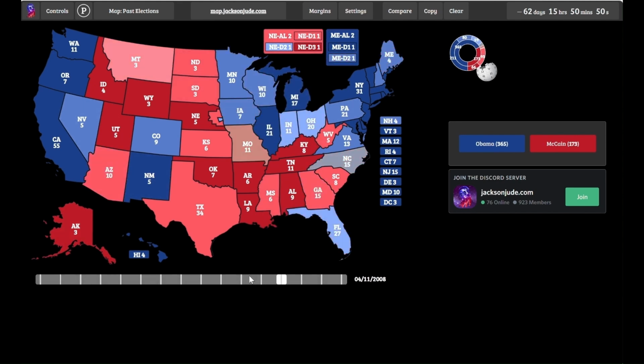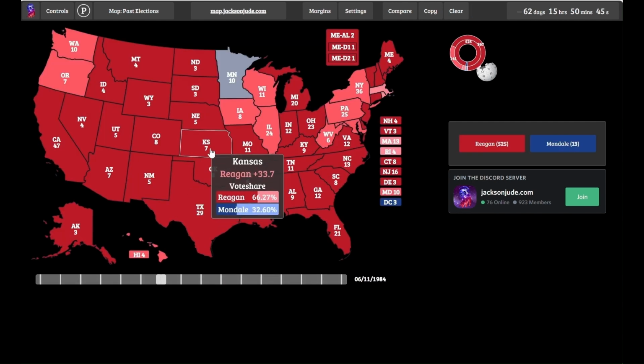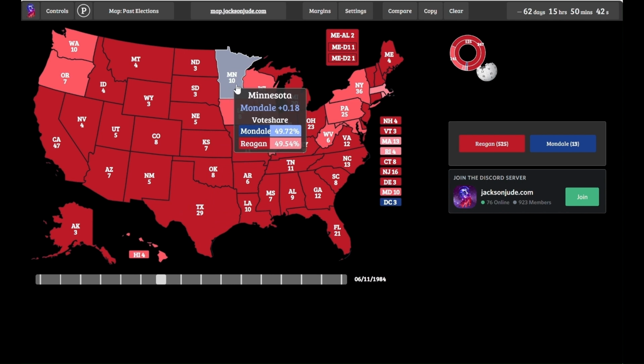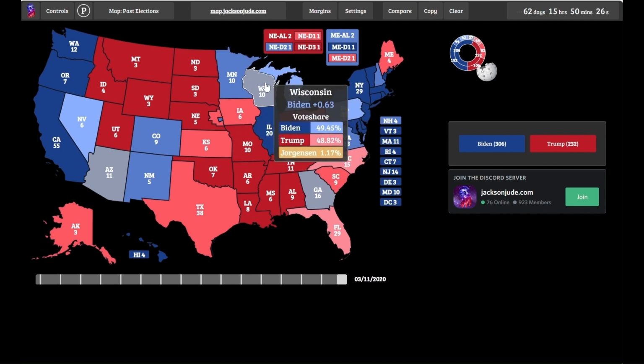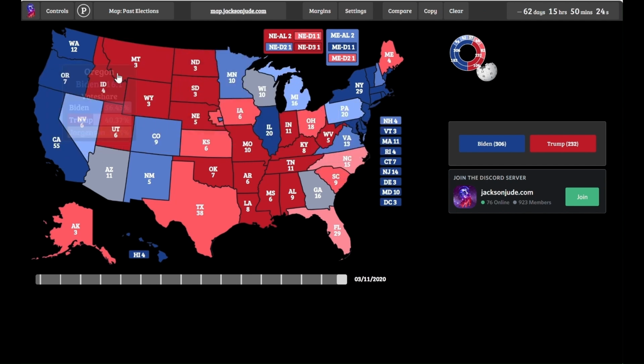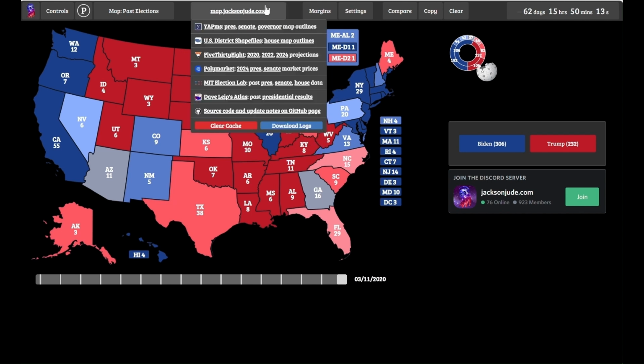But again, if you look historically, for example, at the 1984 election, Minnesota was the only state that Reagan lost, and the Democratic candidate Mondale was able to eke it out, even though by just 0.18 points. But again, it's clearly the most left-leaning state here in the upper Rust Belt region, and this is in particular due to the big urban population in the Twin Cities of St. Paul and Minneapolis here in the east of the state.